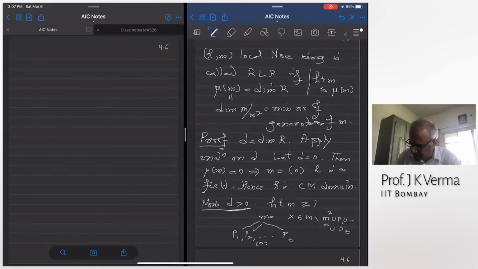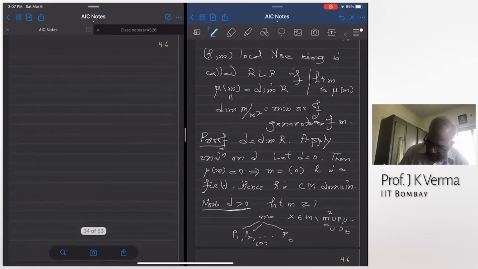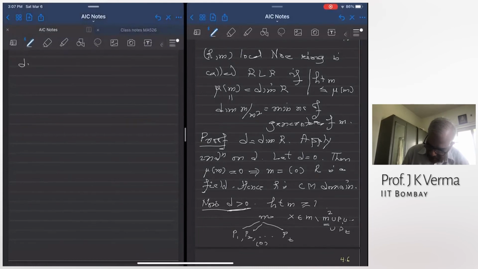That is why I'm selecting this X, which is in M, not in M squared, and not in any of the minimal primes. That says that the dimension of R mod X has reduced, and the number of generators has also reduced. Just apply Nakayama lemma, you will see this fact.